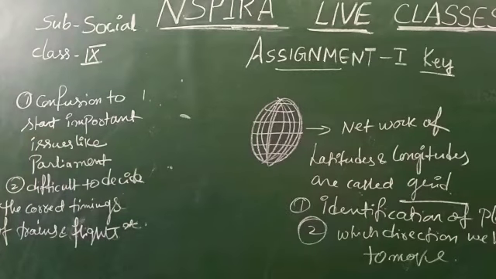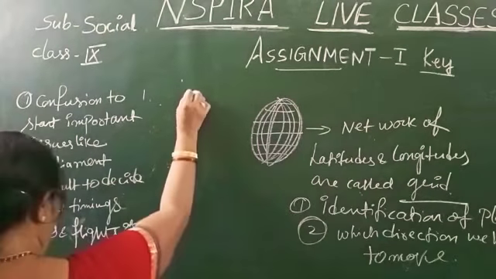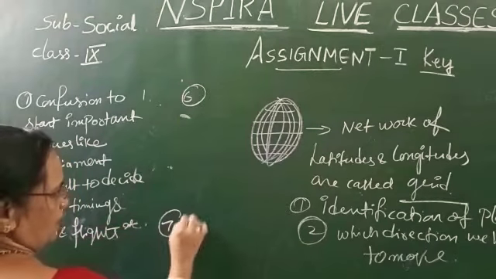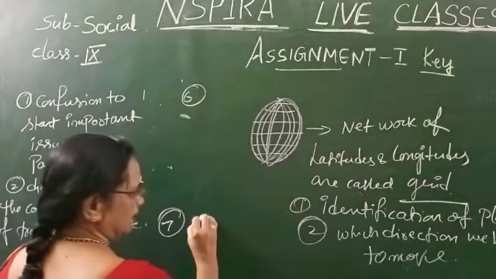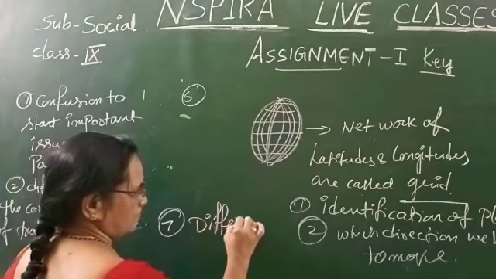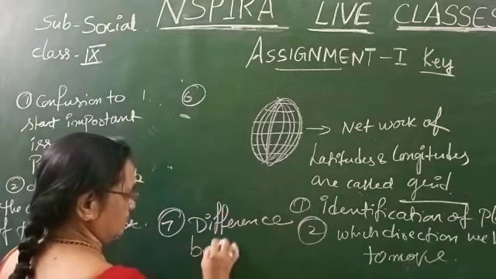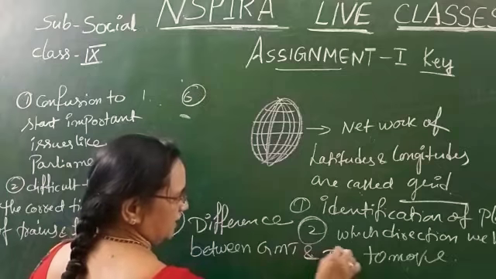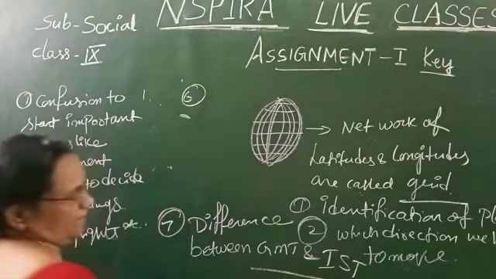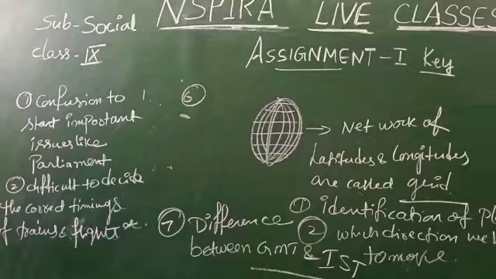Okay, next question. What is the question, children? Next question is the seventh one. What is the difference between Greenwich Mean Time and Indian Standard Time?